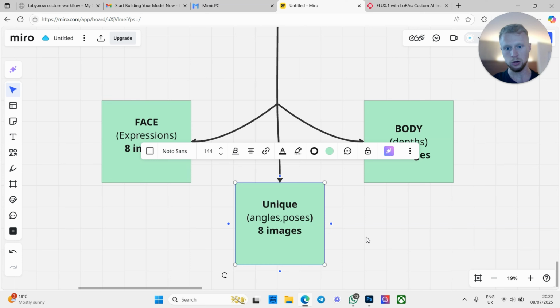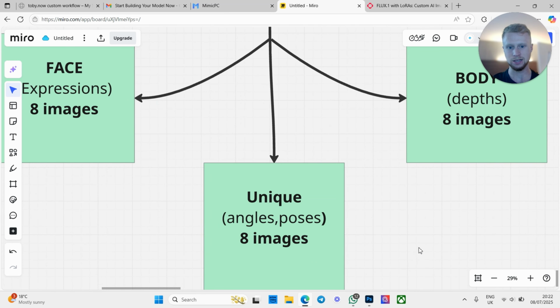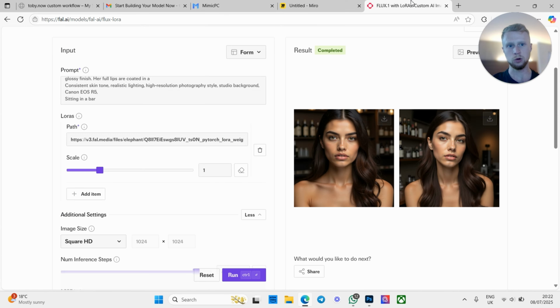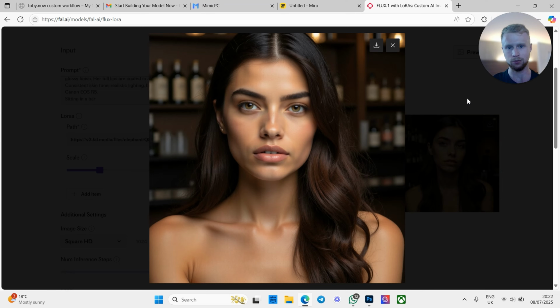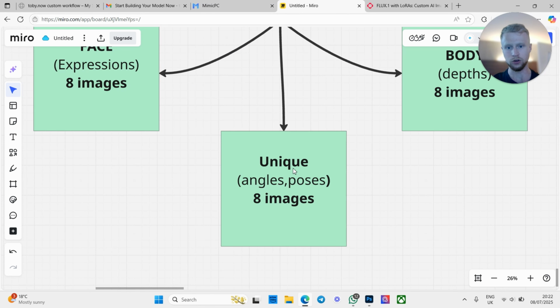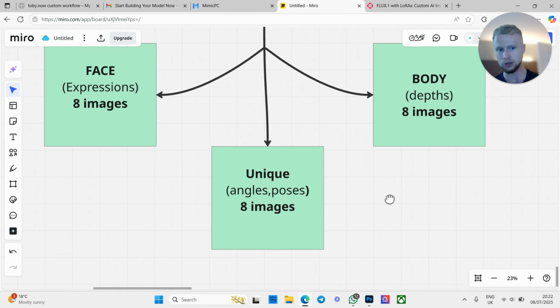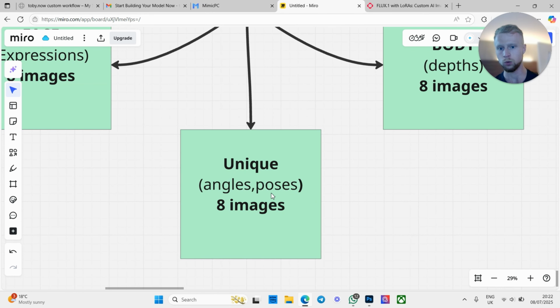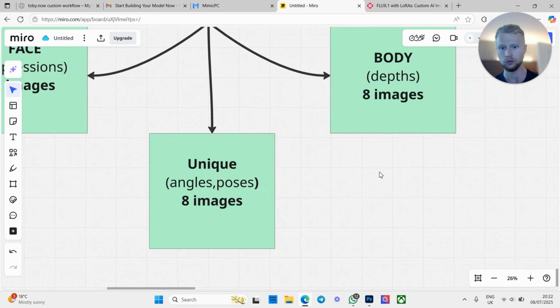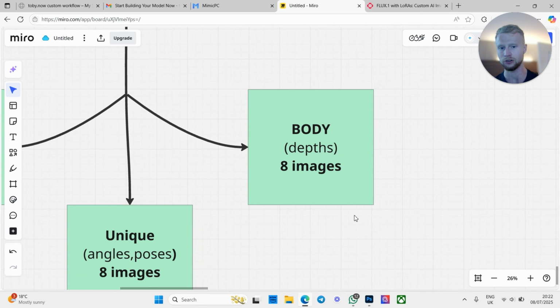You also want to make some unique poses. So unique poses are basically like, instead of the model just sitting here, square in front of the camera, you want to have a bit more diversity in how they're sitting. So maybe sitting cross-legged, slightly facing to the side, looking over a shoulder. All of these things are very important. Now 8 of these images, once again, is a minimum, but you're aiming for the highest quality images. So don't just settle for half-heartedly created images. It's not what we want.